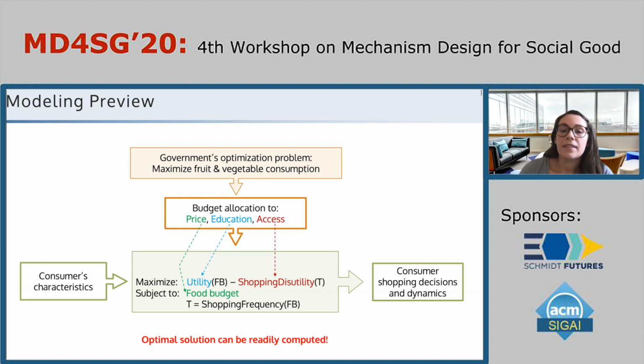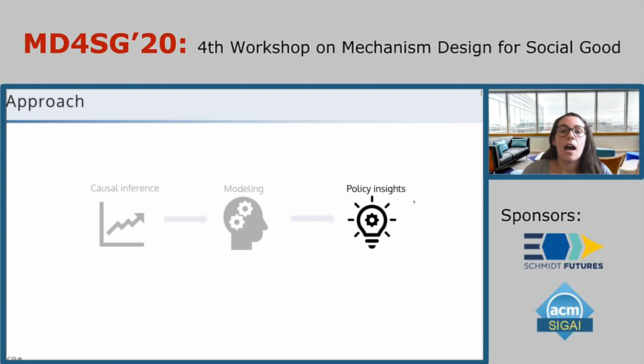Typically with these types of bi-level models, they're often intractable. However, we show that for this particular problem, it actually admits certain properties that allow the optimal solution to be computed quite quickly. Therefore, this model can really be used as a tool to compute an optimal intervention bundle for an individual consumer. Additionally, we can analyze the model to gain broader insights into policy.